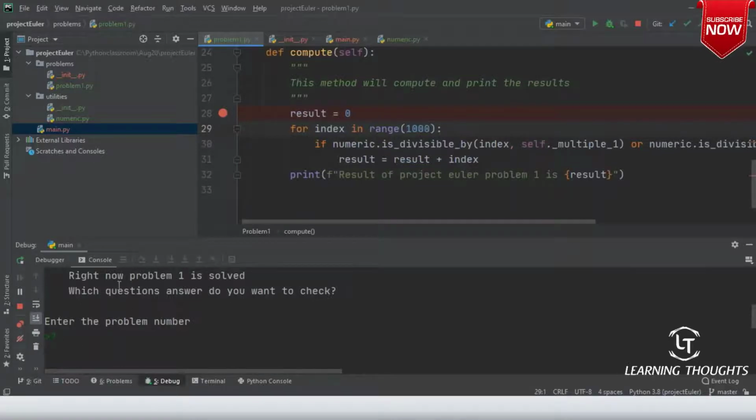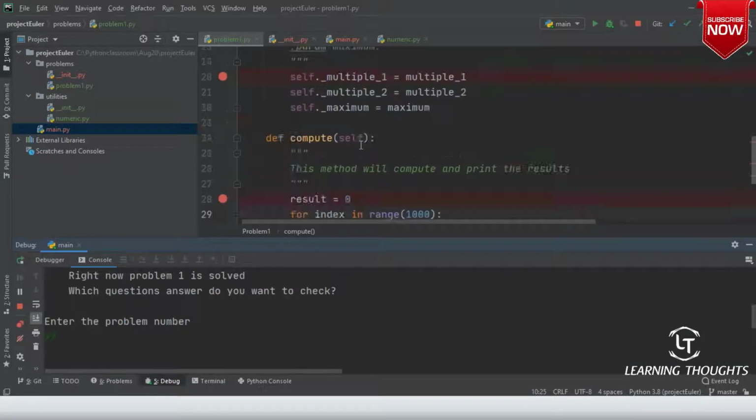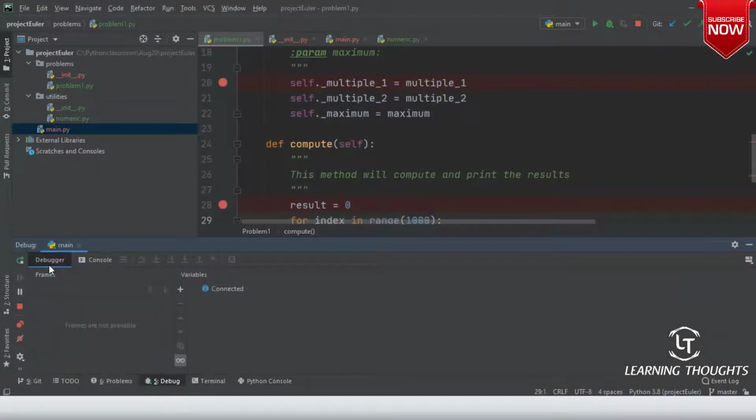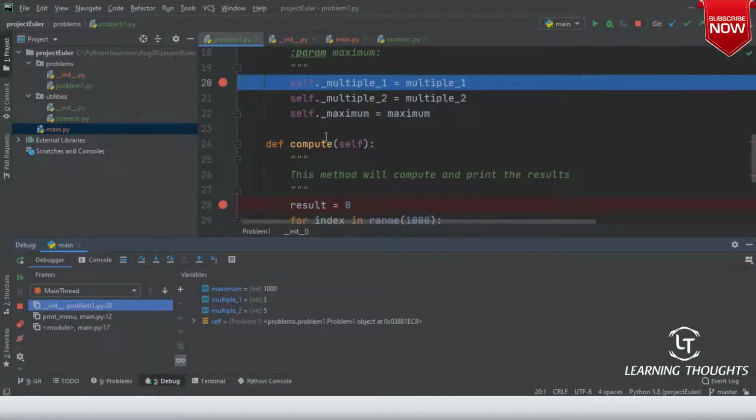So if you look into this debugger, right? So right now, where is the current execution? So you can look into all of this. So this is a debugger, right? This is a console, and the problem which I want to execute is 1. Sorry for saying. So it is creating the project. So what is the value of self dot multiple 1? It is 3. So step over F8, step into F7.